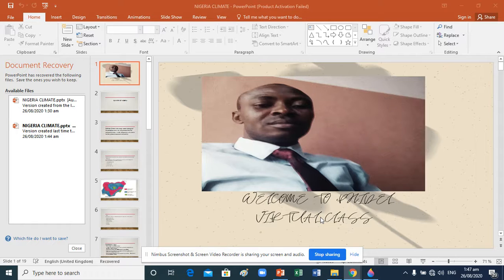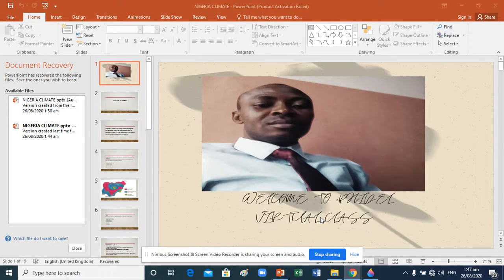But when we are talking about population, Nigeria is the most populous country in Africa. That is the environment where you have more people. We are talking about the total number of people living in a geographical area. In Africa, Nigeria is most populous, but in terms of landmass, Nigeria is the fourth.